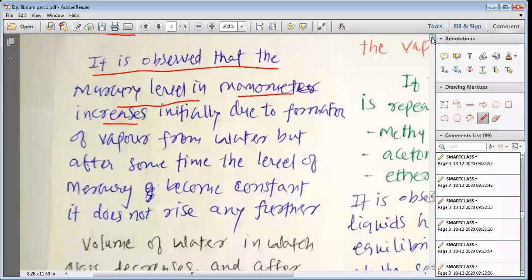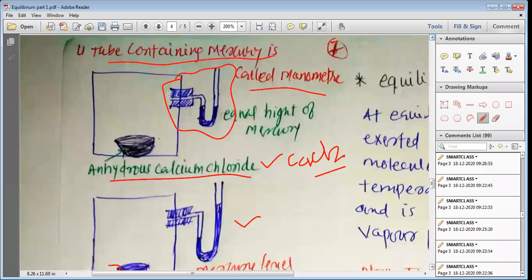You can see, my dear students, initially the mercury level was almost equal, but later on the mercury level increases. So initially it was in this condition, but finally the mercury level increases to a certain extent. Suppose this is the increase in the mercury level.